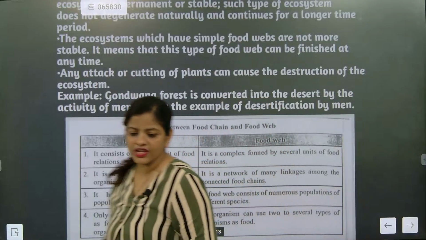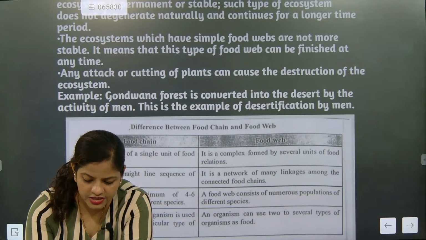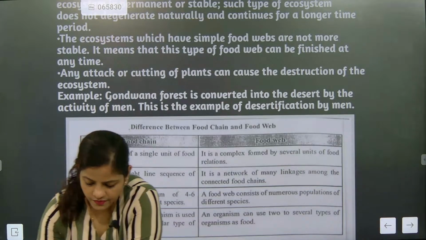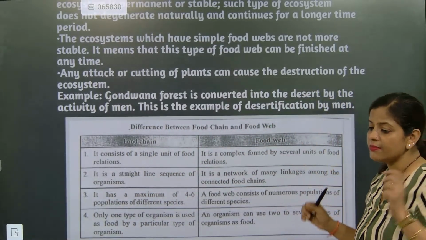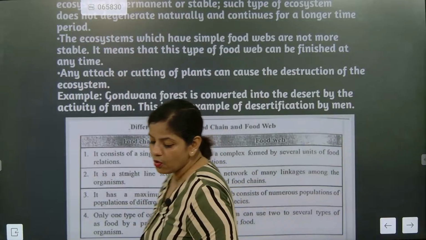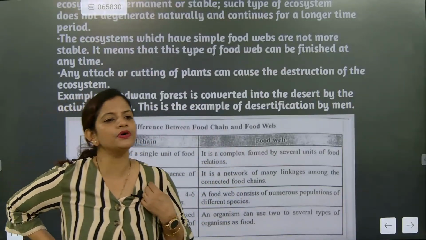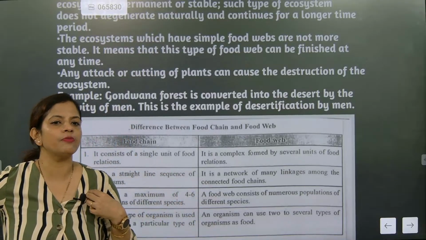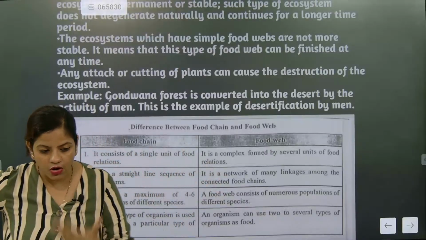So here we need to understand that if somebody, for our own personal benefit, is cutting plants, if for our own personal benefit we are killing organisms, then is it good or bad? It is actually bad. Understood? So definitely it will affect the whole ecosystem.